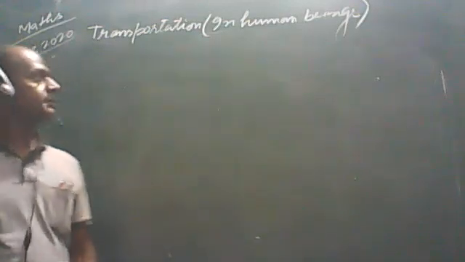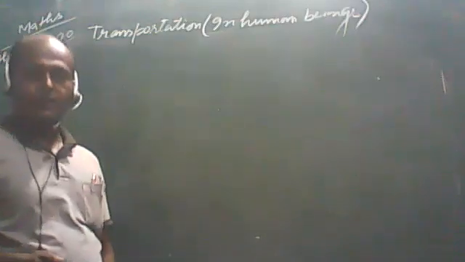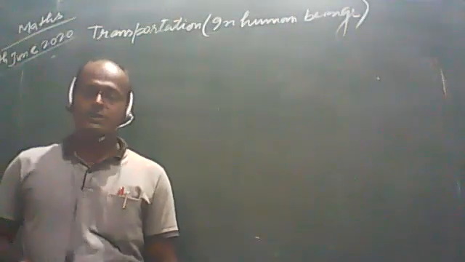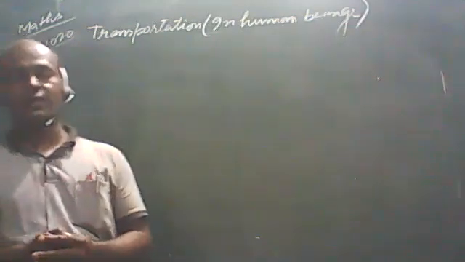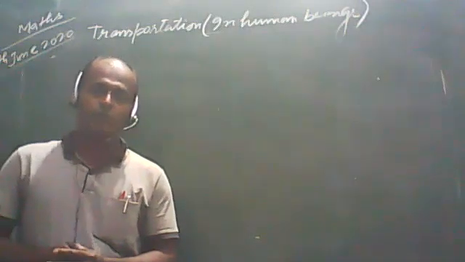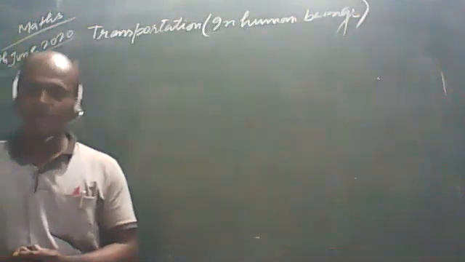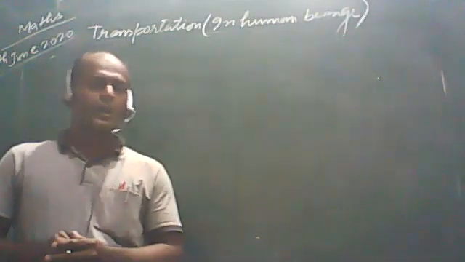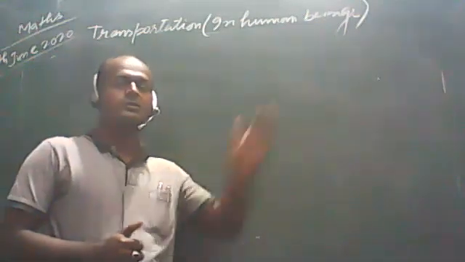Let us say, students, I'm going to discuss about the transportation. As we have studied, there is a very important organ in our body which helps to pump the blood to different parts of our body. Now we have to study how there is the circulation of blood in our body. As we have discussed, students, our heart is four chambered, or all the vertebrates have a four chambered heart. Especially we are studying about human beings.